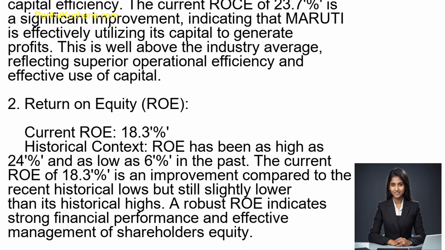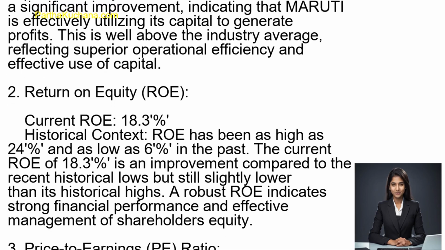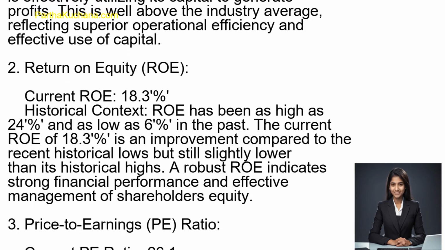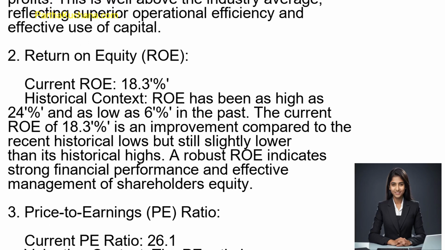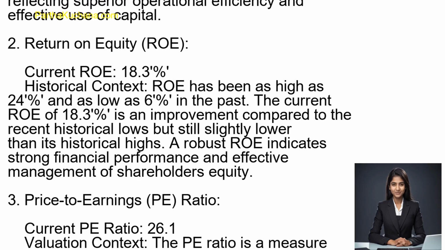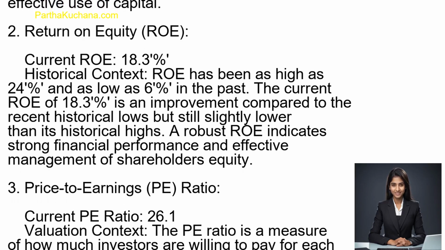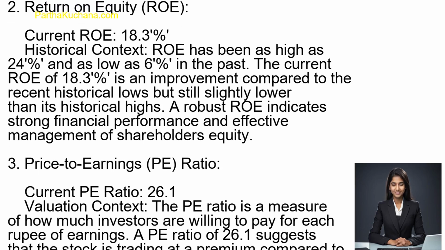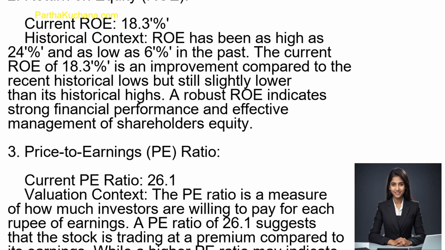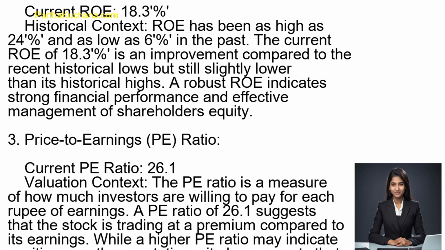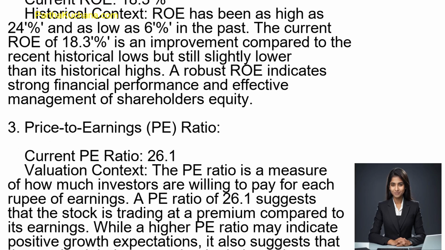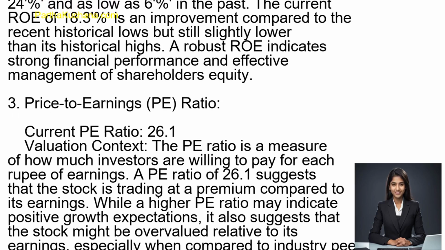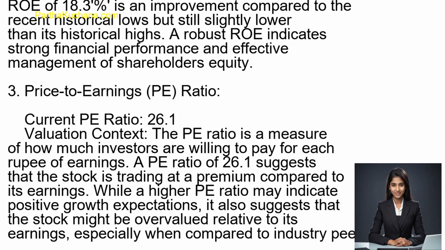3. Price to earnings, P/E ratio. Current P/E ratio, 26.1. Valuation context: the P/E ratio is a measure of how much investors are willing to pay for each rupee of earnings. A P/E ratio of 26.1 suggests that the stock is trading at a premium compared to its earnings. While a higher P/E ratio may indicate positive growth expectations, it also suggests that the stock might be overvalued relative to its earnings, especially when compared to industry peers.